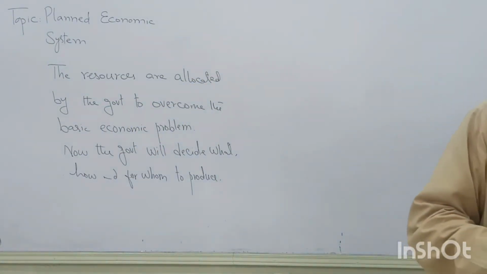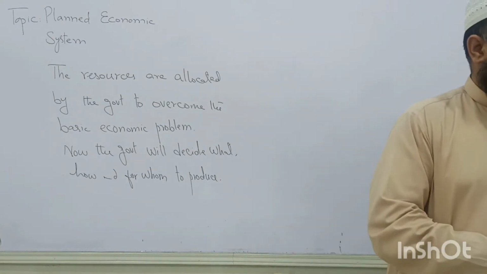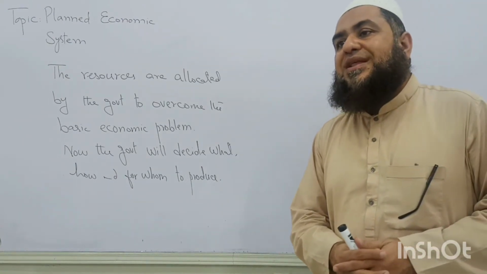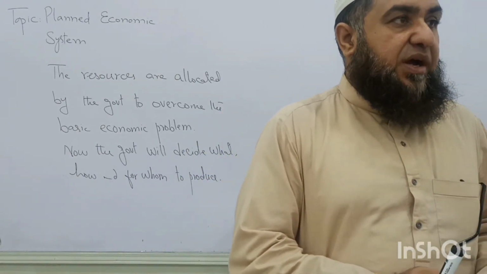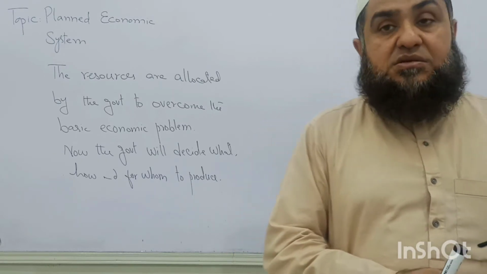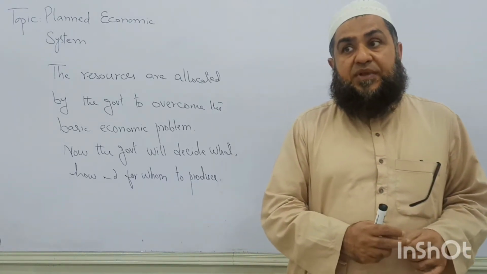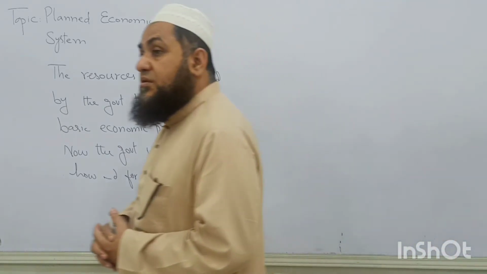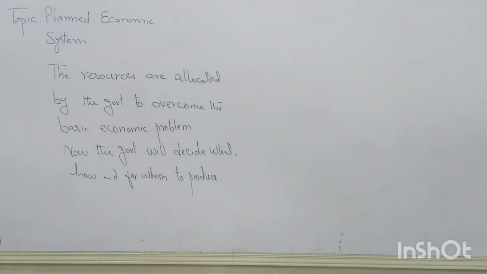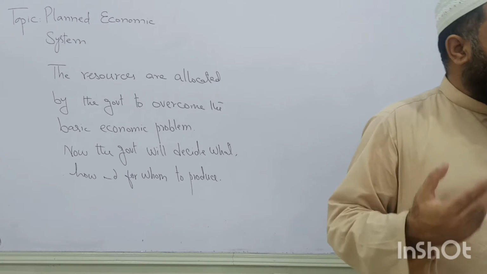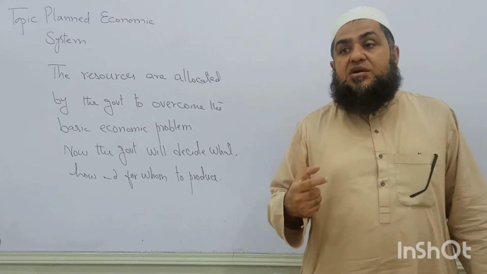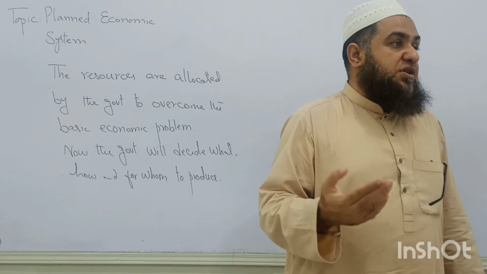Yesterday we talked about the market being free to decide. Here the market has no role in the allocation of resources, rather it is totally decided by a strong authority. This is also called an authoritarian system. Here directives are issued by the government departments. There is one planning division of the government which plans for the whole year. Clear? So by this, resources are allocated not on the basis of profit motivation.